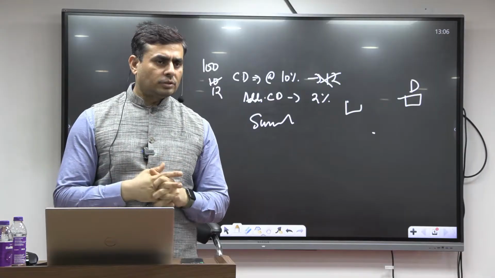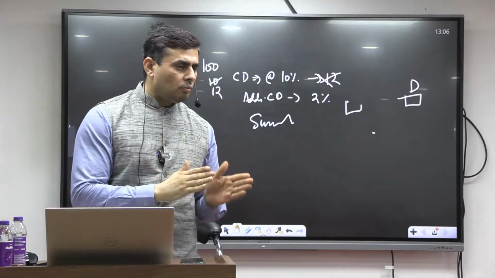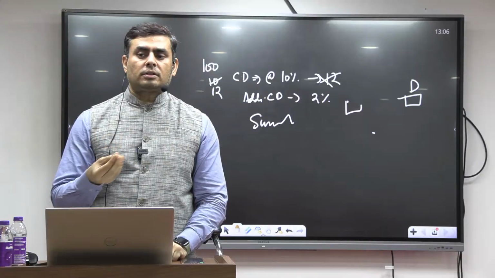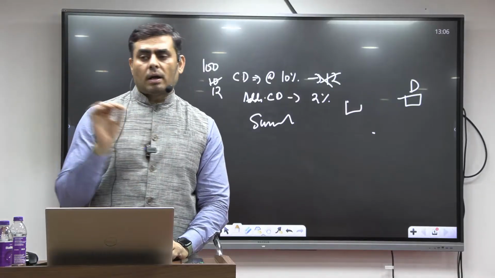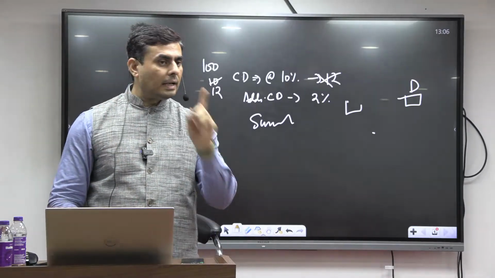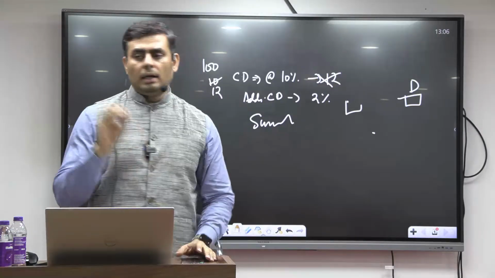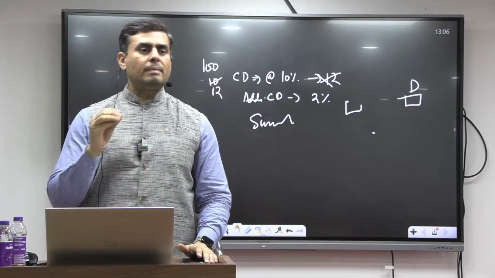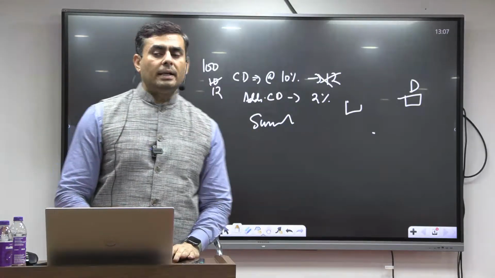Fine. Of course, the government should be seen from a critical point of view. What is good is good, what is bad is bad, what is right is right, what is wrong is wrong. But unfair criticism of the government is also incorrect. Any unverified criticism of the government is also not right. So when you are writing an answer, an example is very important, because if you do not mention the example, it will be considered just a rhetorical statement. For instance, "Government is not doing anything for the farmers." Fine. Such a statement is unverified.